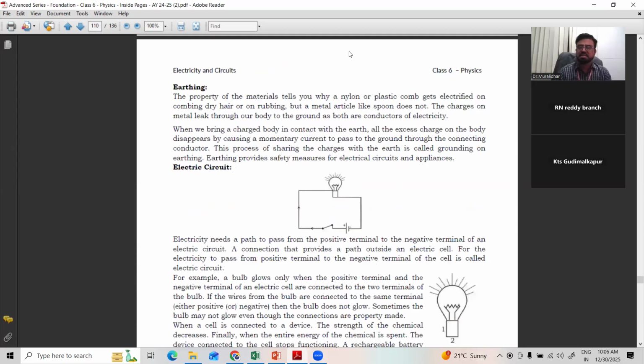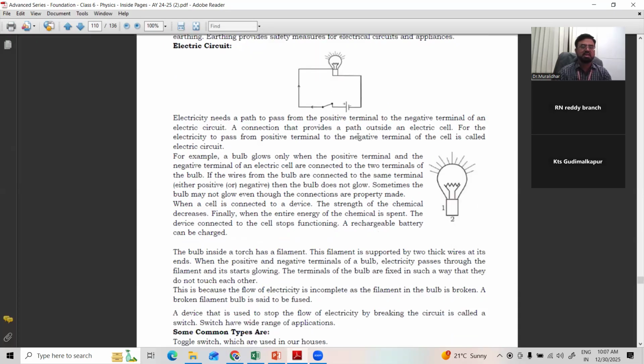Then earthing also we discussed. Earthing is a very important phenomenon to avoid shocks. To avoid shocks from electrical appliances, from the main meter we take a wire and earth it, which is called earthing.